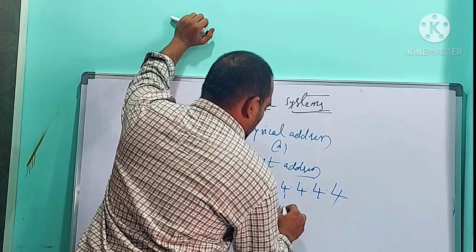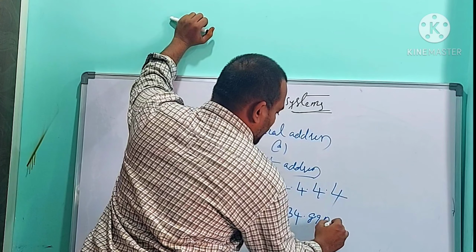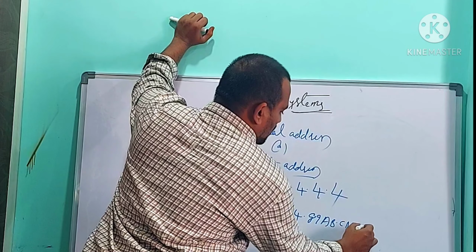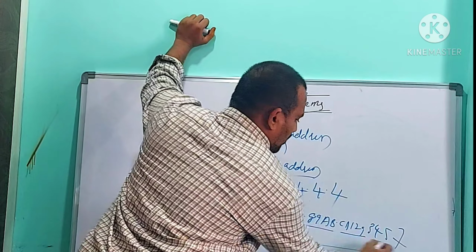For example, 1234.89AB.CD12.3457. Yes, 4 digits dot 4 digits dot 4 digits.